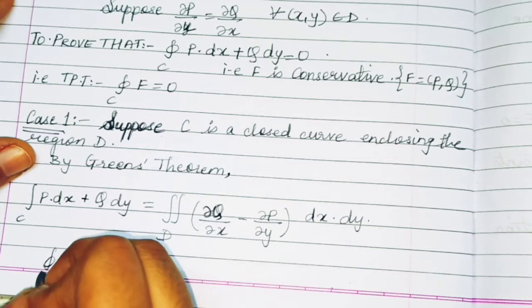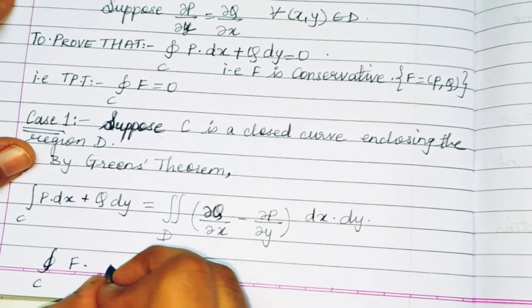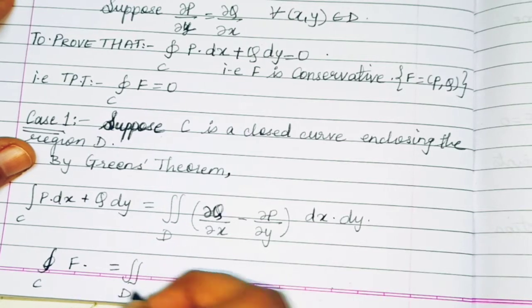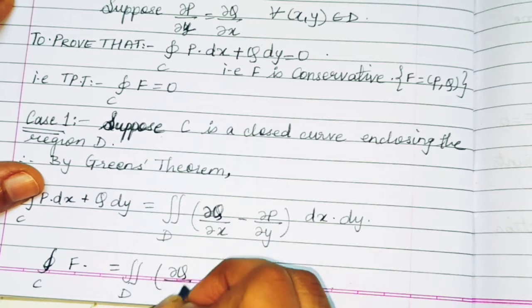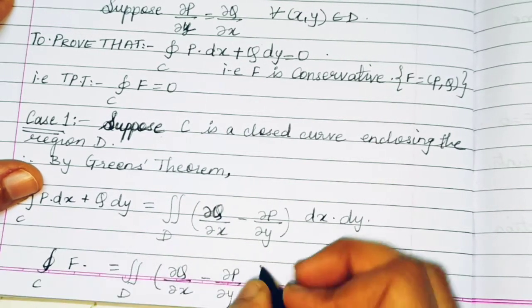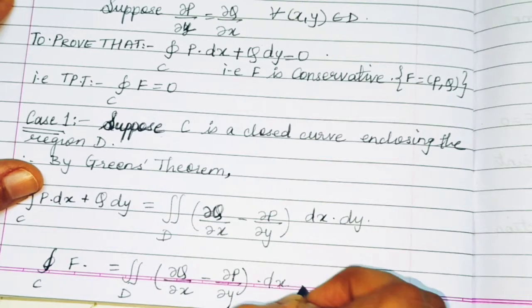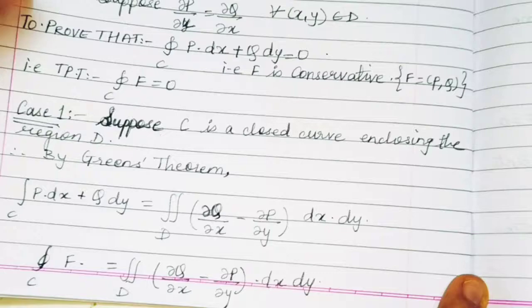In the original Green's theorem that we have studied, we have seen M in place of P and N in place of Q. Here there is just a change of denotation. But we can see the left hand side is equal to the closed integral over C of the function F, and the right hand side remains the same. But we know that ∂P/∂y is equal to ∂Q/∂x.